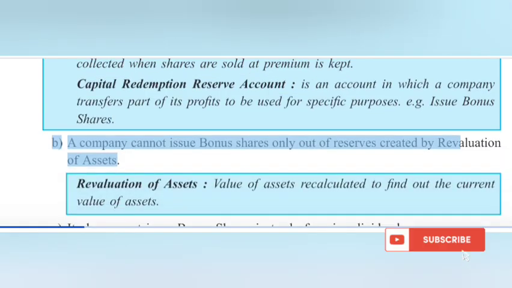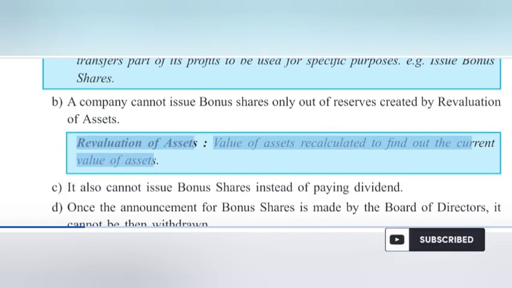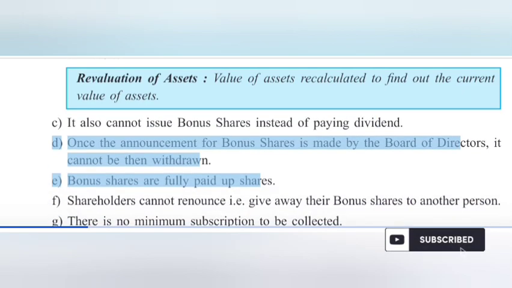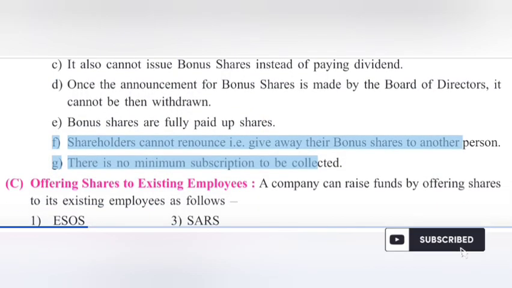B. A company cannot issue bonus shares out of reserves created by revaluation of assets. Revaluation of assets: value of assets recalculated to find out the current value of assets. C. It also cannot issue bonus shares instead of paying dividend. D. Once the announcement for bonus shares is made by the board of directors, it cannot be then withdrawn. E. Bonus shares are fully paid up shares. F. Shareholders cannot renounce, i.e., give away their bonus shares to another person. G. There is no minimum subscription to be collected.